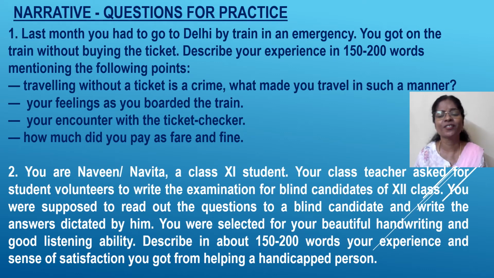The second one is your experience of having helped someone who is blind to write a paper, and therefore needs help, so it's about helping a handicapped person. These kinds of topics could become a narrative. One thing is that not all incidents that you see and that happen can be written in a narrative form. Then some become officially a report and remain there.